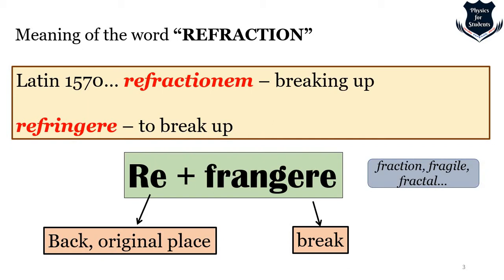So fraction is breaking up a whole number, fragile is something which breaks down, and fractal. All these have their origin in the Latin word frangere, to break. So this is basically just a note to trace back the origin of the word refraction.